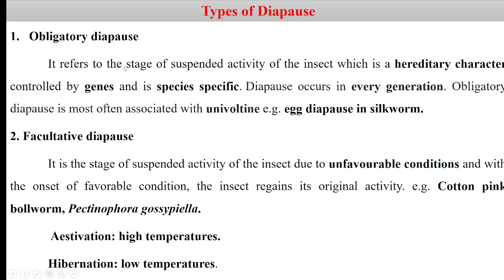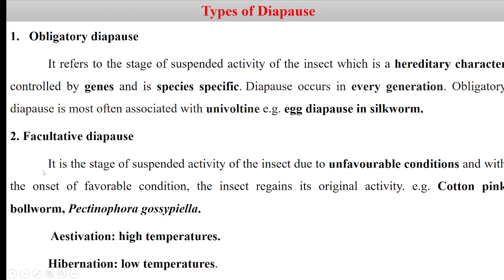In this type of diapause, it occurs in every generation, and it is most often associated with univoltine species. Univoltine means the insects that have only one generation in a year. For example, egg diapause in the silkworm is of the obligatory type.